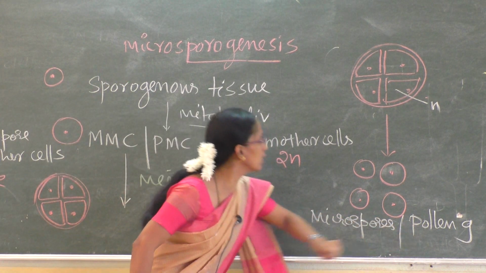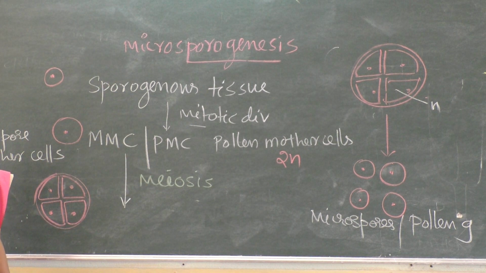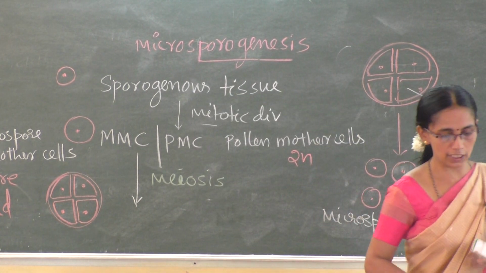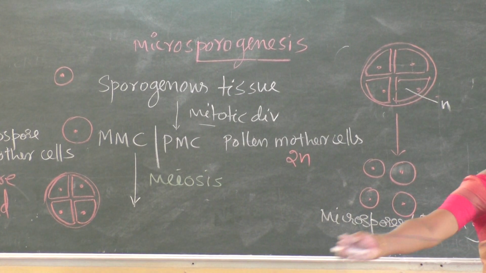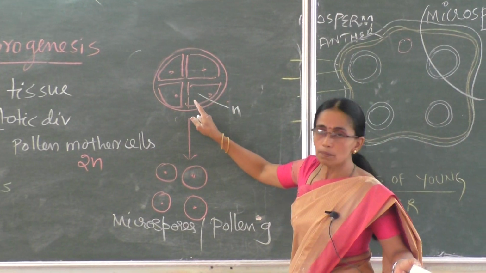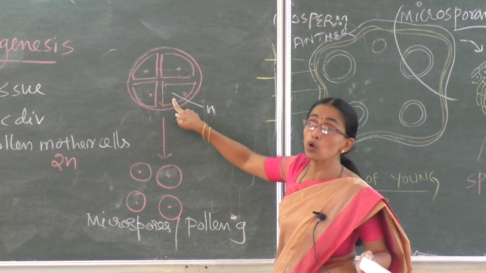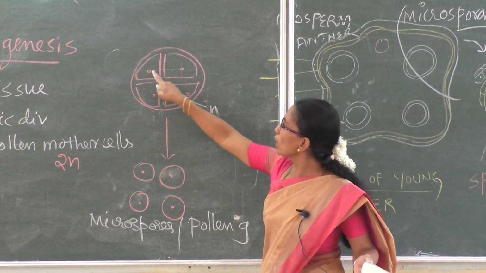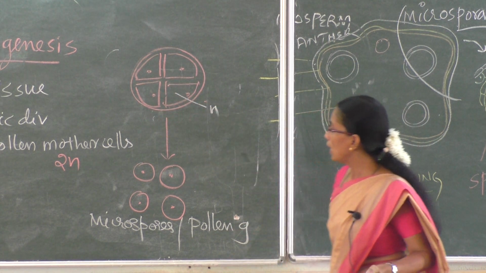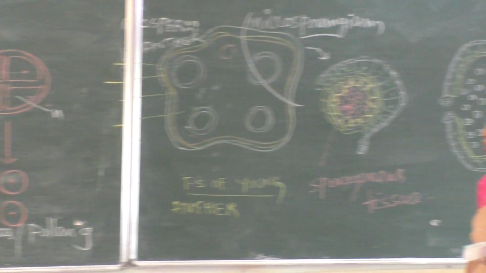Production of pollen grains from pollen mother cell by meiosis is also called microsporogenesis. As the anther matures, within the anther, microspores are in the form of microspore tetrads: 4 haploid cells held together within a common wall. As the anther matures,